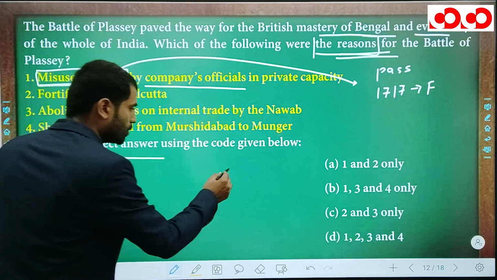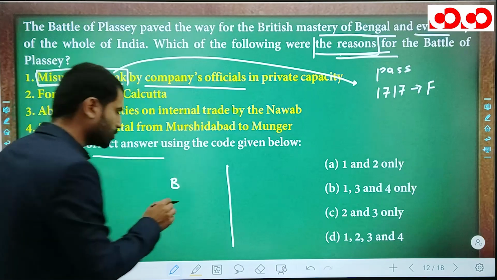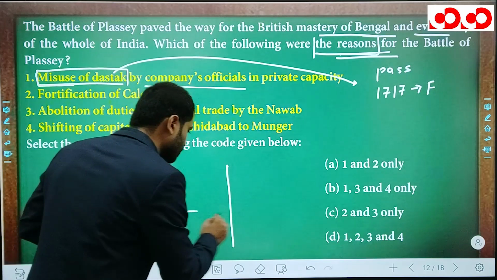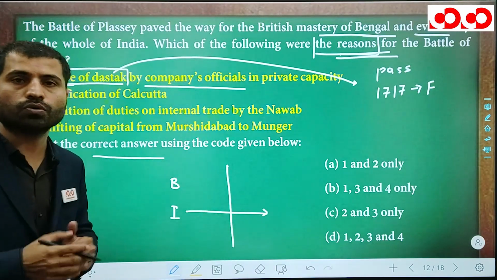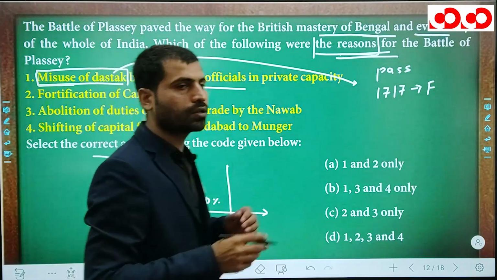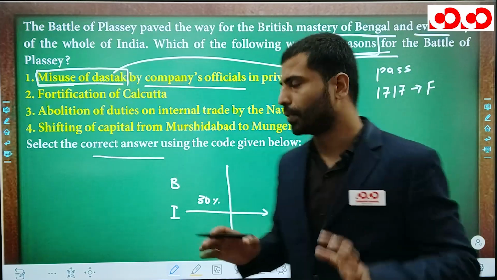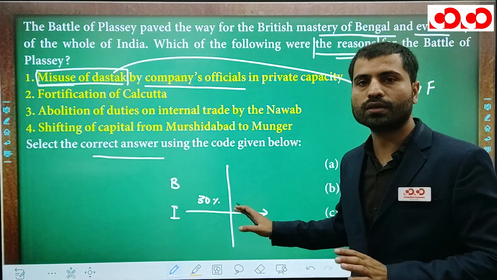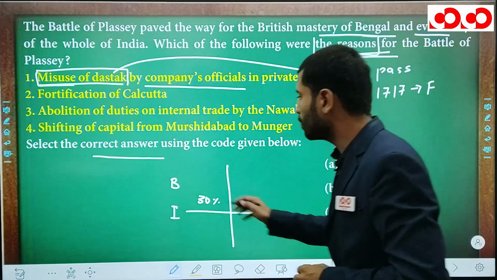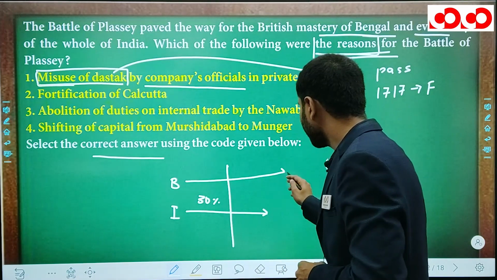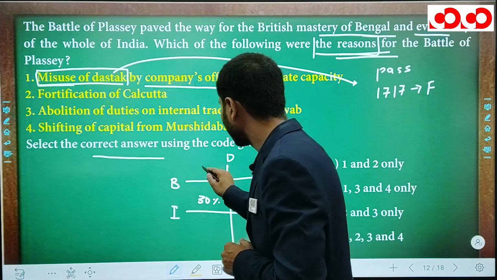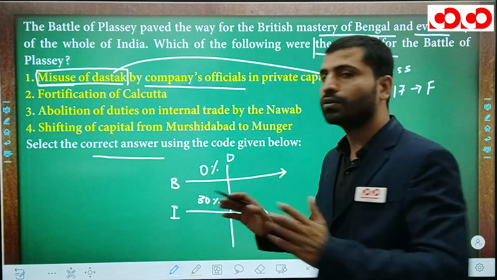See here. Suppose this is a barrier and here is a British merchant and here is an Indian merchant. Okay. अगर किसी इंडियन को अपना सामान बाहर भेजना है इस बैरियर को क्रॉस करके, तो he has to pay, for example, 30% of taxes, and that tax will increase the revenue of Bengal. Very simple, because he is Indian and he doesn't have a farman, the so-called dastak. Now, if some British merchant wants to, अगर इसको अपना सामान भेजना है, तो फिर इसको दस्तक दिखाएगा, यहां पर अपना दस्तक या पास दिखाएगा और इसको कोई भी टैक्स यहां पर नहीं लगना है.